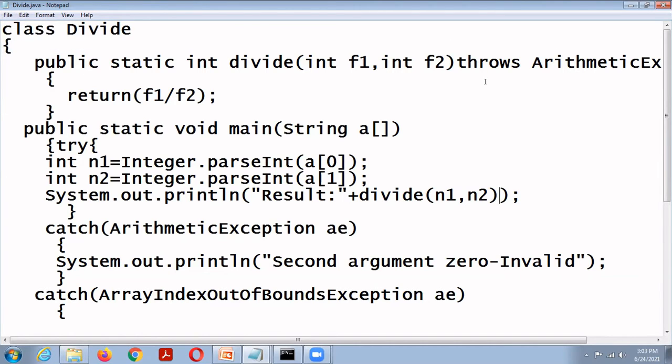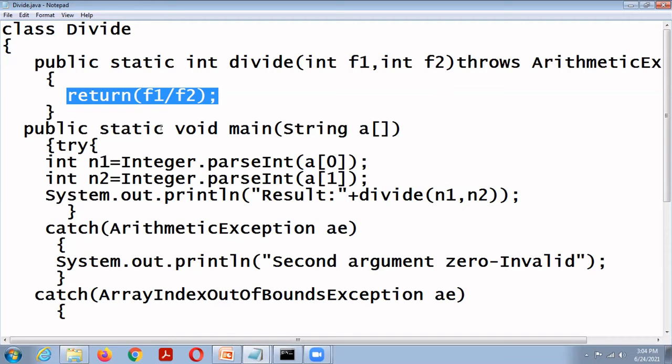So this is the syntax of throws: return type, method name, arguments, throws, exceptions. This function throws an exception, but that exception is not handled by this method, that's why it uses the throws keyword.